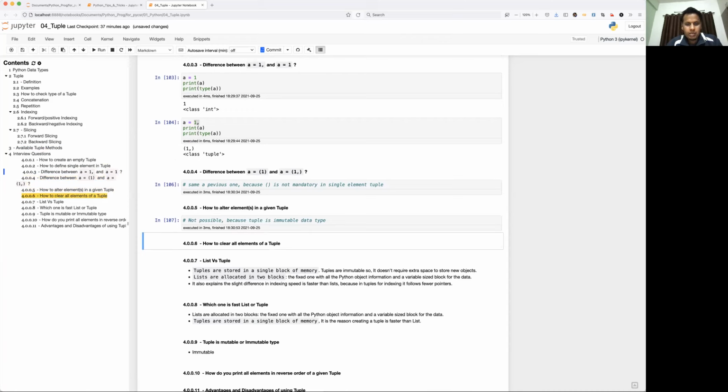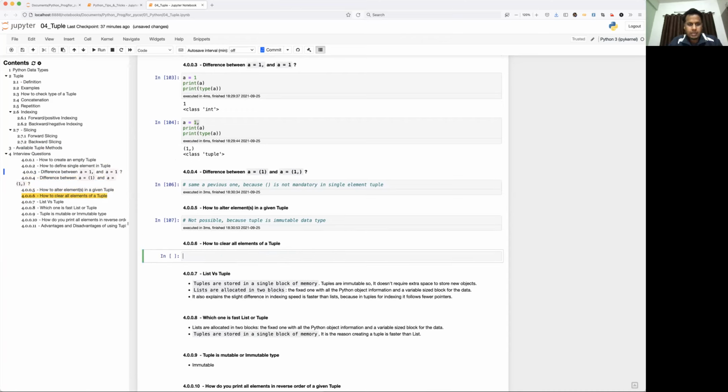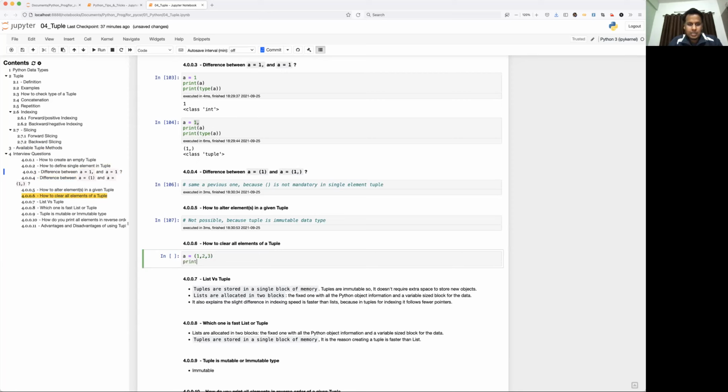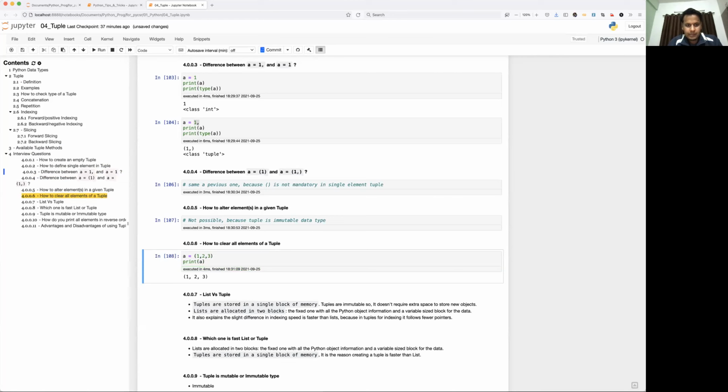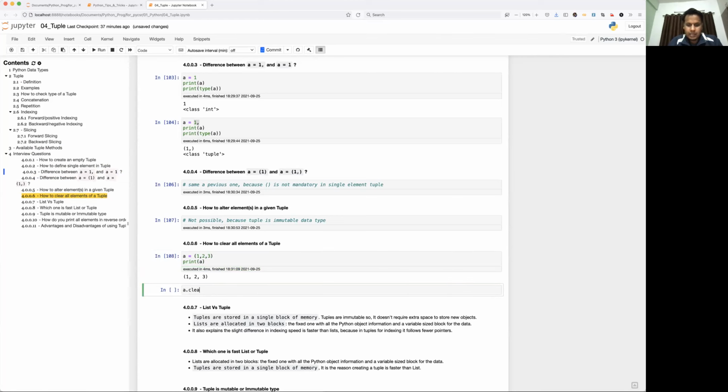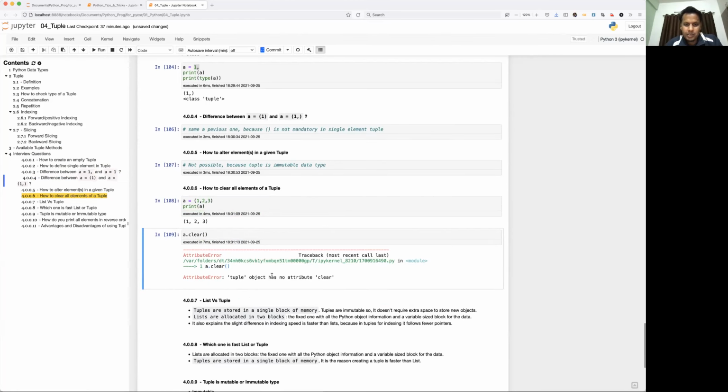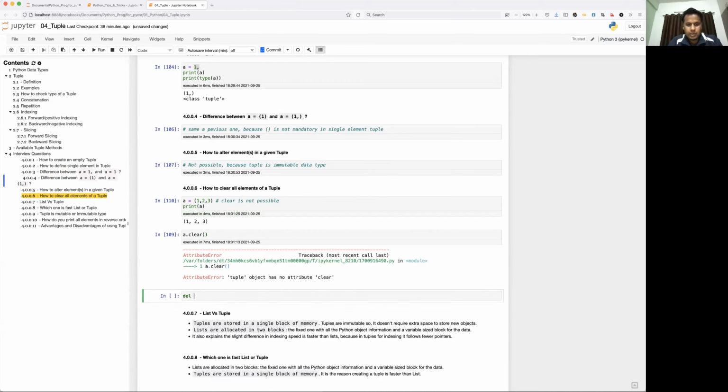Okay, how to clear all elements of a tuple? This I had already mentioned earlier also. So can you clear or not? Let's take a look whether it is possible or not, because that method is not shown in the dir function, right? So let's see what it does. A dot clear. See here, tuple object has no attribute, so not possible. But what is possible? You can delete the whole tuple. That is the only possible way.